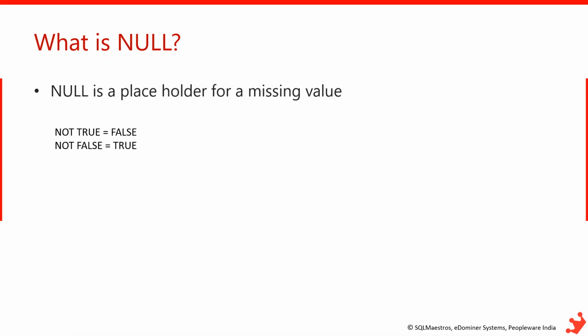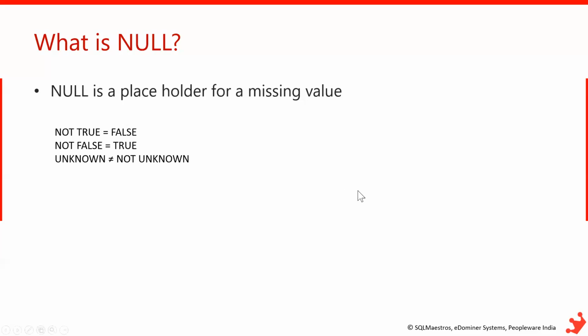And sometimes you may say not bad, that means it's somewhat good. In SQL Server, not true is equal to false and not false is equal to true, but in the case of unknown, the opposite of unknown is still unknown. We cannot say the opposite of unknown is not unknown. That's why we cannot compare null equal to null.